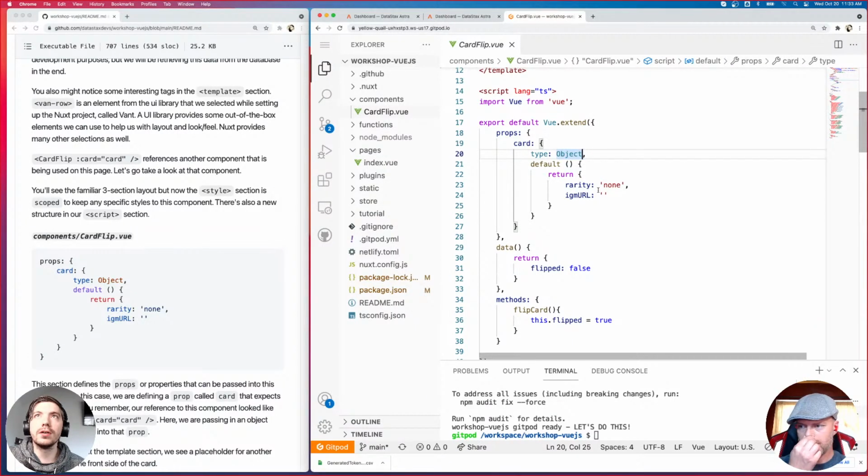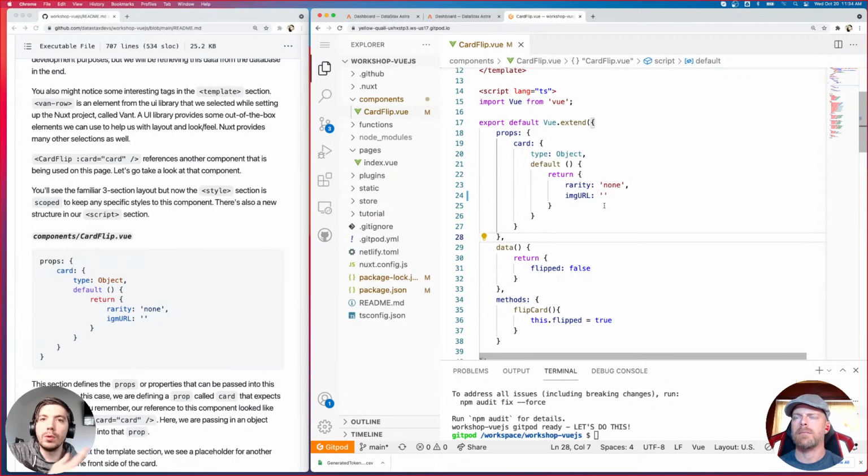And we have a default value of no rarity and an empty string for image URL, which actually is mistyped. It doesn't really matter. And so when it first instantiates this prop, it's just going to be an empty prop. And then when we get that property sent into the component, it will update it.